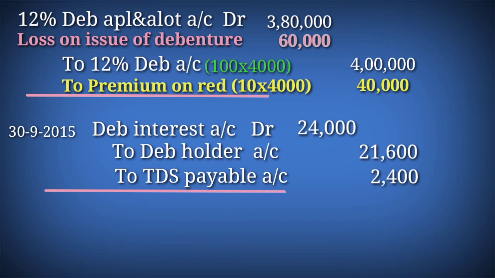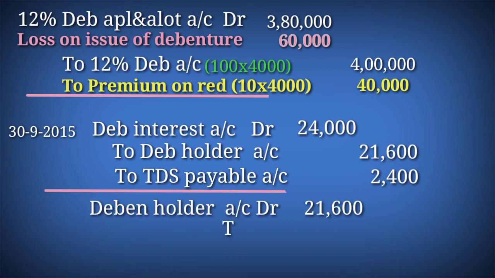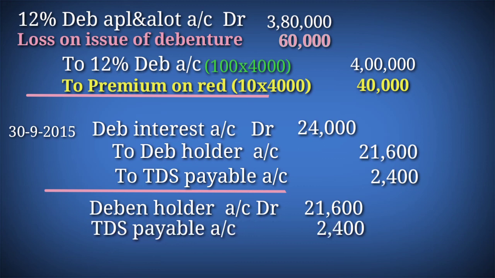Next entry is the payment entry. On the same date we are paying the debenture holder. We need to pay the debenture holder and TDS payable also. When we are paying, the journal entry is debenture holder account debtor 21,600, TDS payable account debtor 2,400 to bank account 24,000. Is it clear?